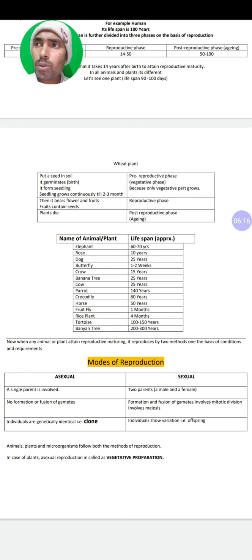Another important thing to keep in mind is that multicellular organisms or higher animals, for example human, cows, buffaloes, do not follow the asexual method of reproduction because they have specialized organs, and the asexual reproduction method is not so specialized, right? It's a primitive method of reproduction.